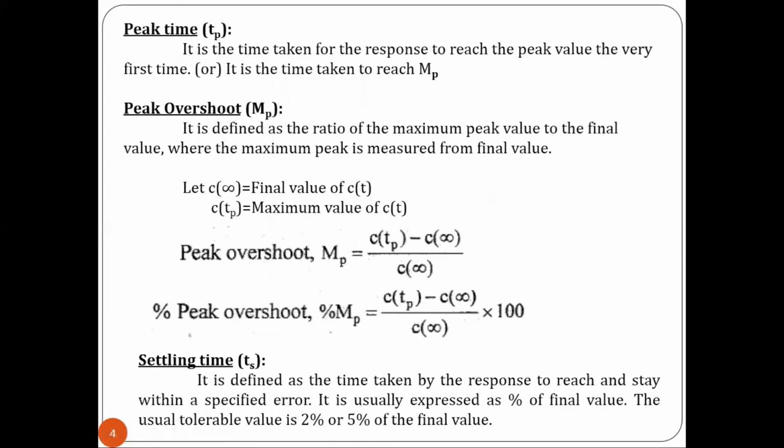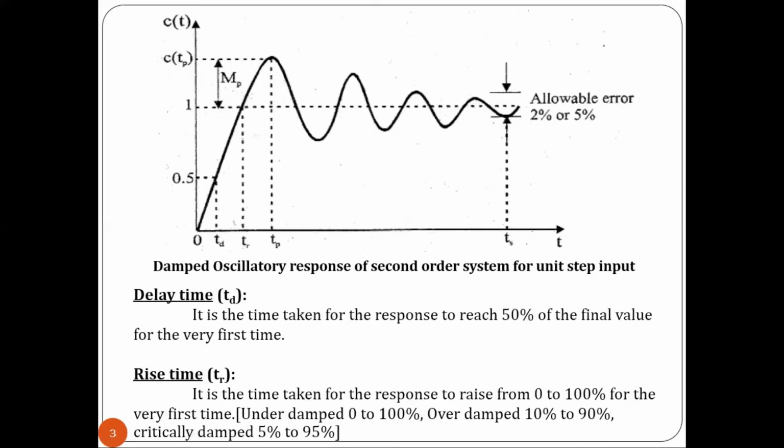Next one is peak time. Peak time is the time taken for the response. Let us see the characteristic curve. So it is the time taken for the response to reach the peak value for the very first time. So here this is the curve, right? This is our response. So this is our maximum value, right? So peak time is nothing but the time taken for the response to reach the peak value for the very first time, or we can say the time taken for the response to reach the peak overshoot MP. So here we have the peak overshoot MP, right? So the time taken for the response to reach the maximum value is called peak time.